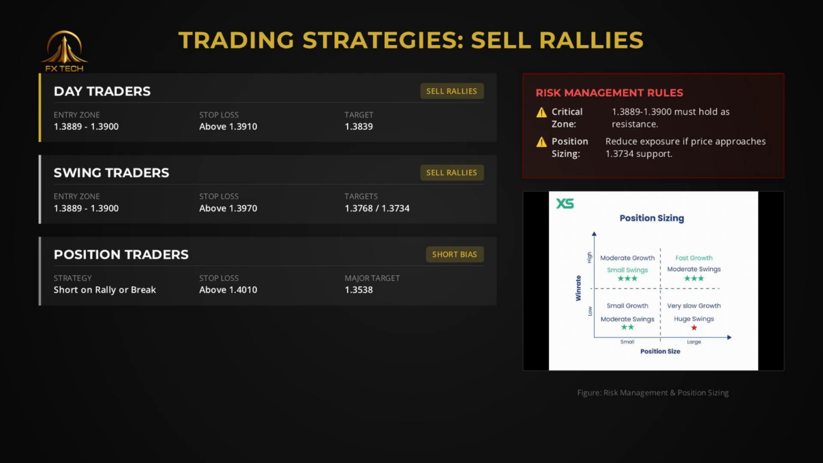For day traders, the strategy is to sell rallies into the 1.3889 to 1.3900 zone with tight stops. Swing traders should also look to sell rallies, using a wider stop above 1.3970, targeting the 1.3734 to 1.3768 area. Position traders with a bearish bias should maintain short positions, with a stop loss placed above the 1.4010 invalidation level, looking for an eventual move toward 1.3538. The key risk management rule is that the 1.3889 to 1.3900 zone must hold as resistance.